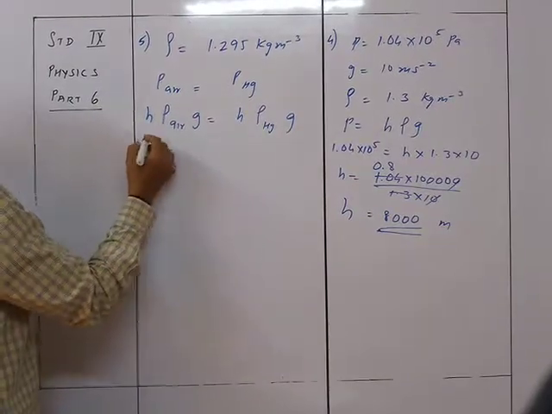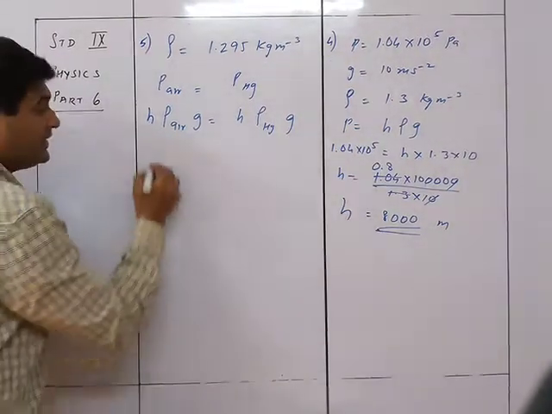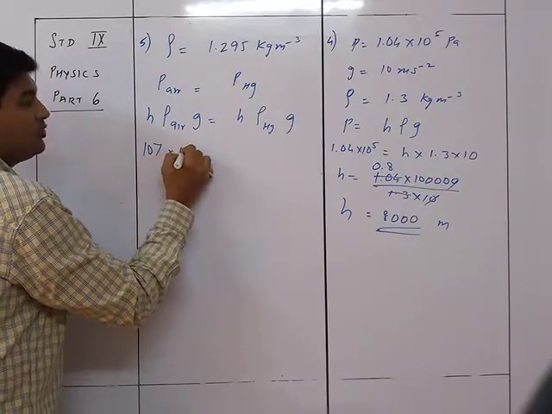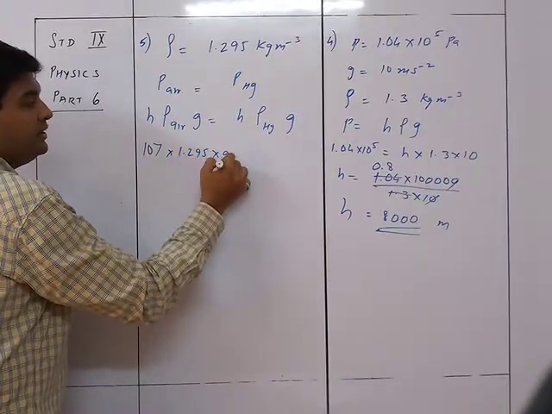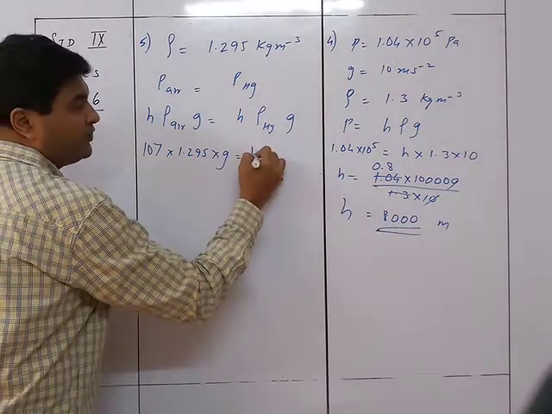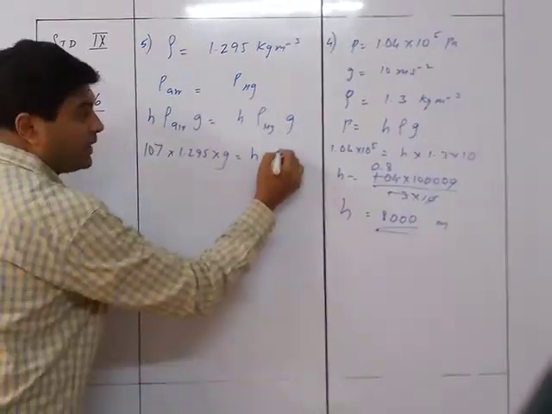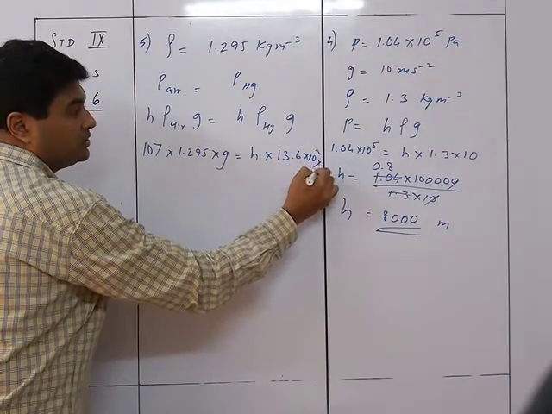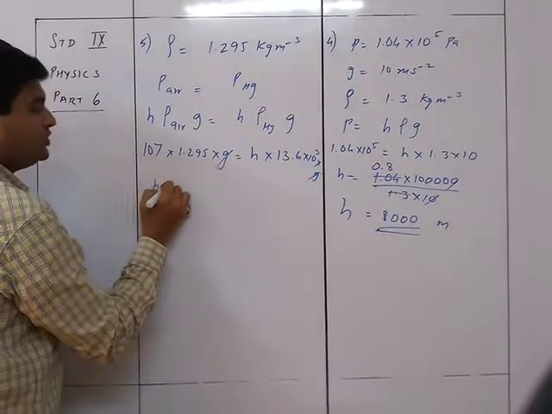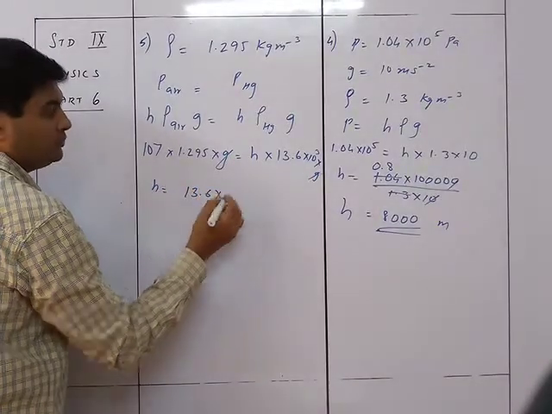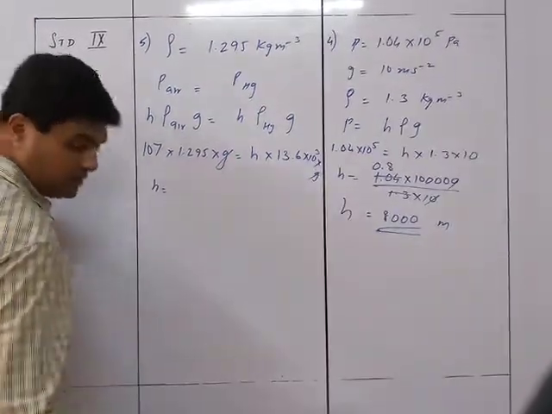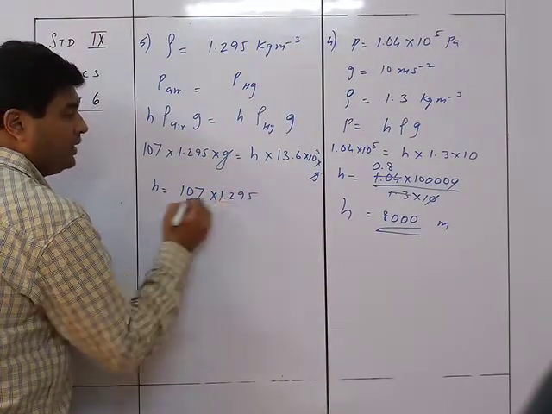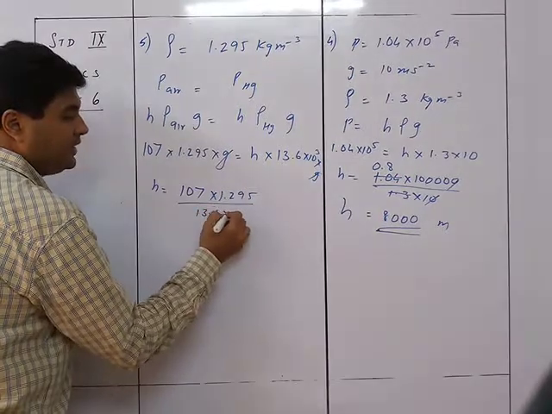In air the height given to us is 107 meters, into density of air 1.295, into g, is equal to the height we need to find out times 13.6 into 10 raised to 3 into g. So g gets cancelled. So h is equal to 107 into 1.295 upon 13.6 into 1000.